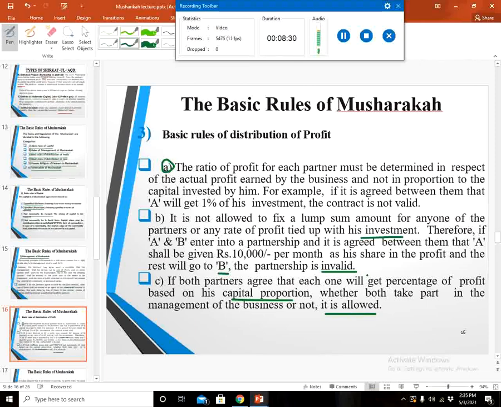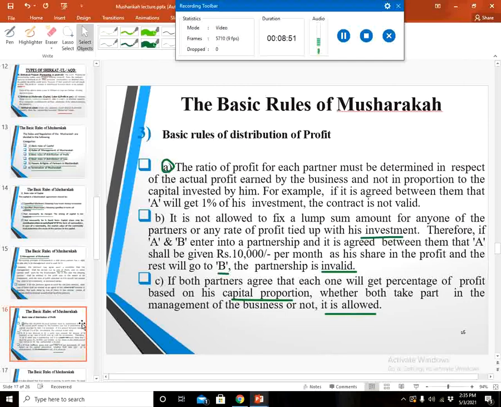The share of the profit for each should be based on their capital proportion. It means one contributed 40% of the capital, the other contributed 60% of the capital, and they may decide that 40% will go to the one person and 60% will go to the other person, and it is allowed.